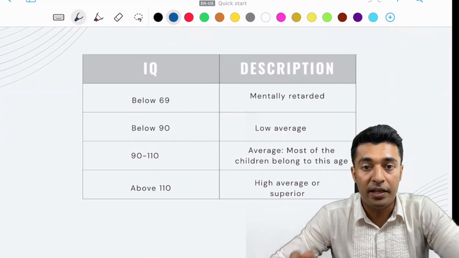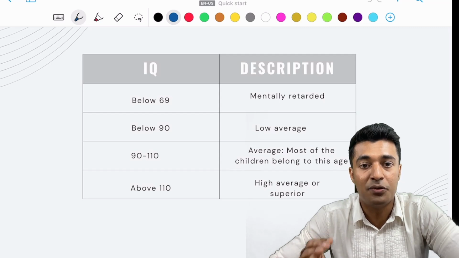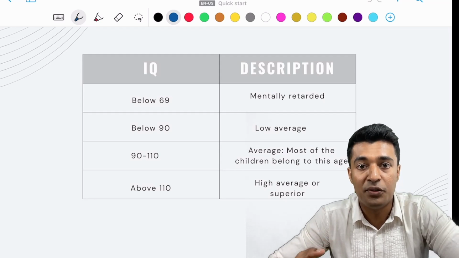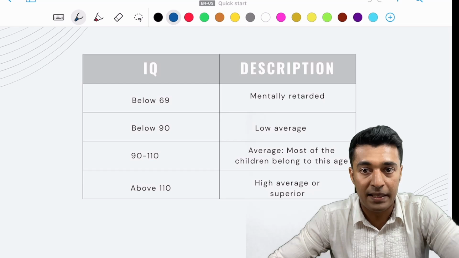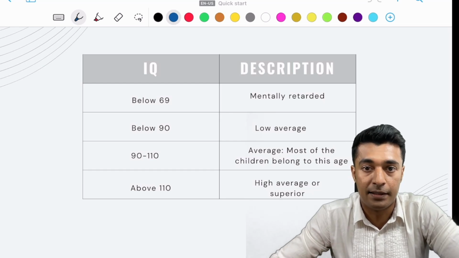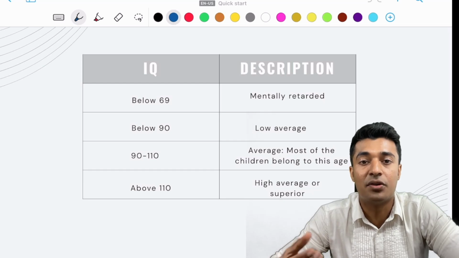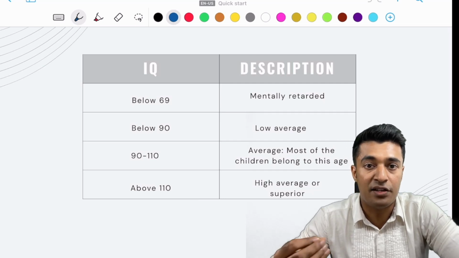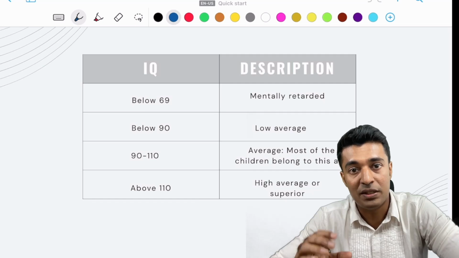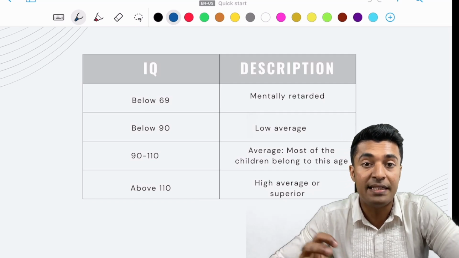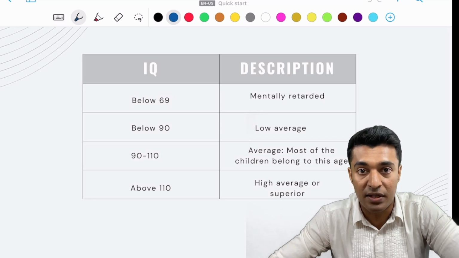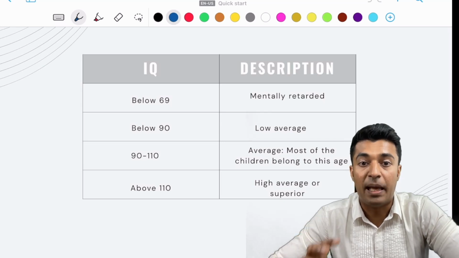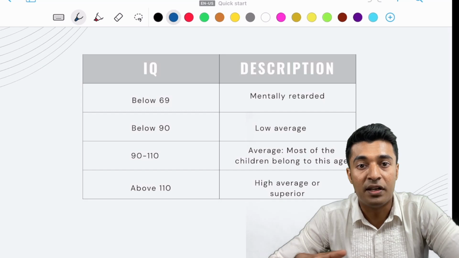So this is very important from an entrance point of view. They will ask you the value and identify the type of IQ. If the IQ is below 69, it is considered as mentally retarded, that is people with intellectual deficiencies. If the IQ is below 90, it is considered as low average. If the IQ is between 90 and 110, that is considered as average, and most of the children fall into this group. Above 110 is considered high average or superior.